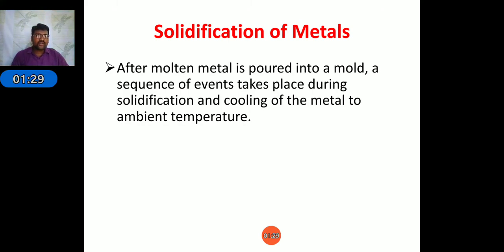After molten metal is poured into a mold, a sequence of events takes place during solidification and cooling of the metal from ambient temperature. Suppose we have to prepare a casting product. For that, we pour molten metal into the mold cavity. The molten metal is first at high temperature, in the liquid form, at the liquidus temperature. From that temperature, we decrease the temperature down to room temperature. Then we remove the solidified object from the mold.